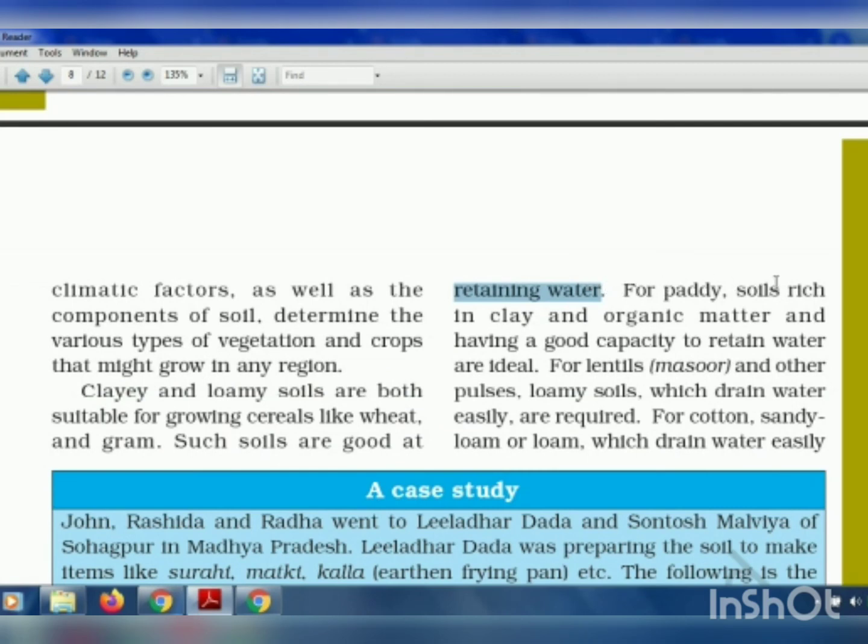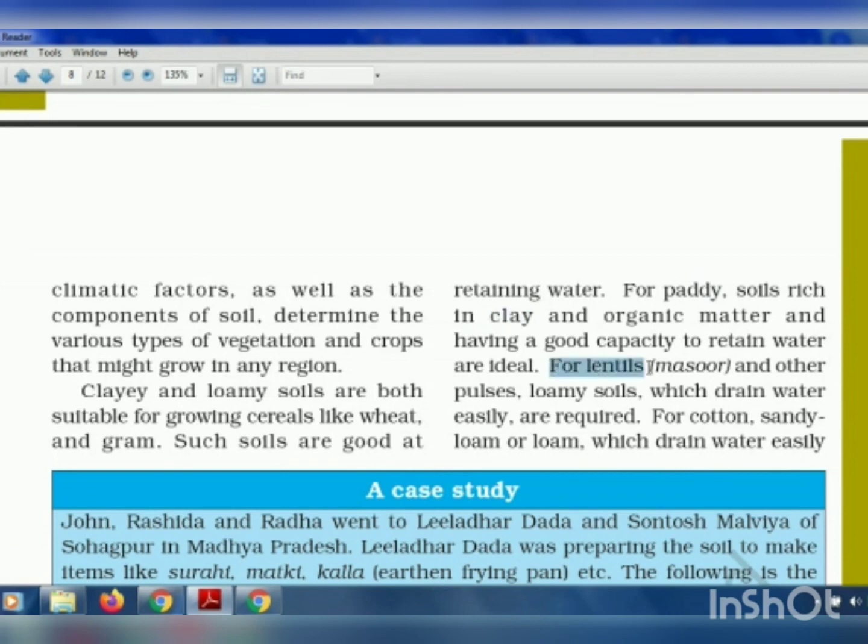Now for paddy, soils rich in clay and organic matter, having a good capacity to retain water, are ideal. Okay, these are very important for growing paddy. That means the rice. For growing rice, clay soil is mostly used because clay can retain more amount of water as compared to loamy and sandy. And rice requires more amount of water to grow. So that is why clay soil is best for growing the rice.